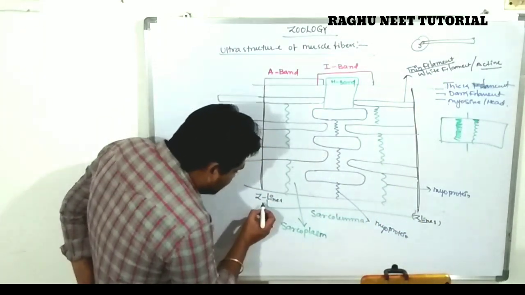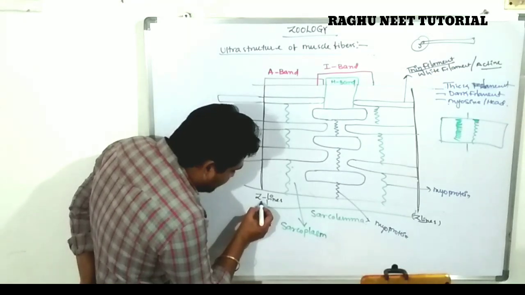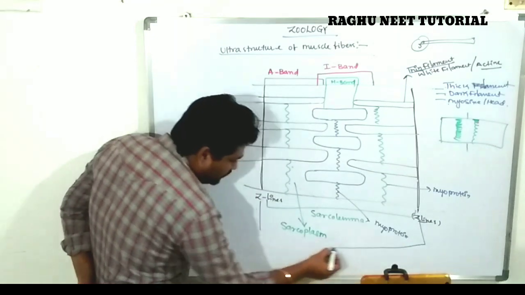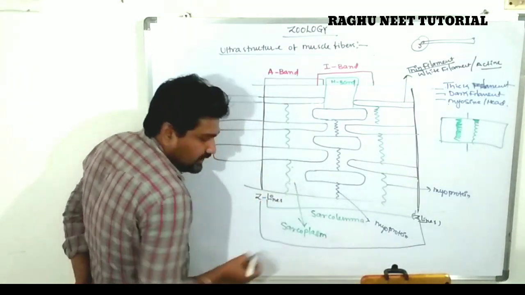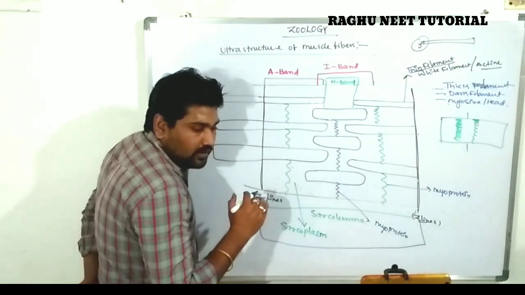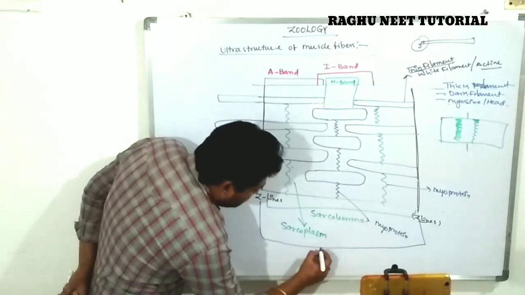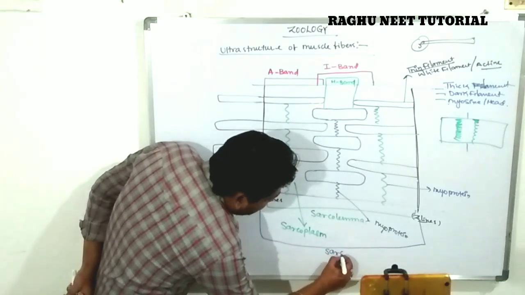The ends of the two Z lines are covered by a membrane called the sarcomere. What is the sarcomere?